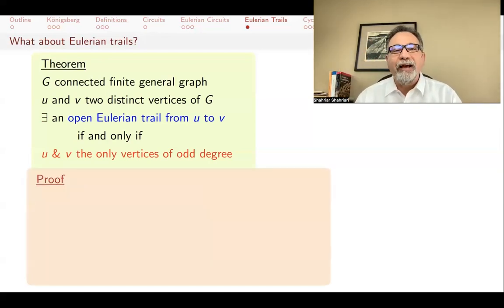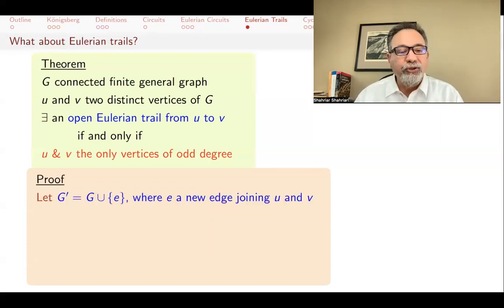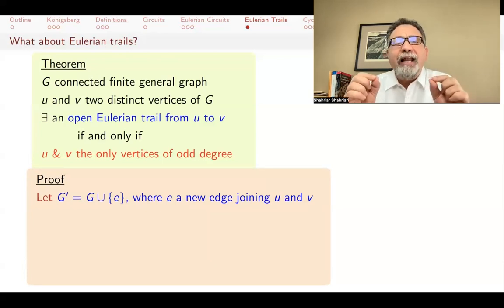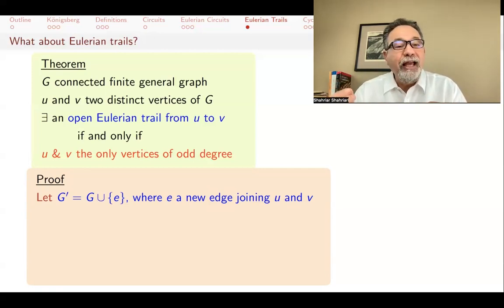Okay, what's the proof? And now you might think that we have to go back and do a similar argument to the one we did before, but we don't have to. We're going to bootstrap what we had and prove this theorem. So hold on to your seats. What we're going to do is add an edge to our graph, a new edge joining U and V. Maybe U and V did not have an edge, so this is a completely new edge, but it might be that they already had an edge, and so we're adding a second edge, and that's okay because we're in a general graph, and we can have multiple edges.